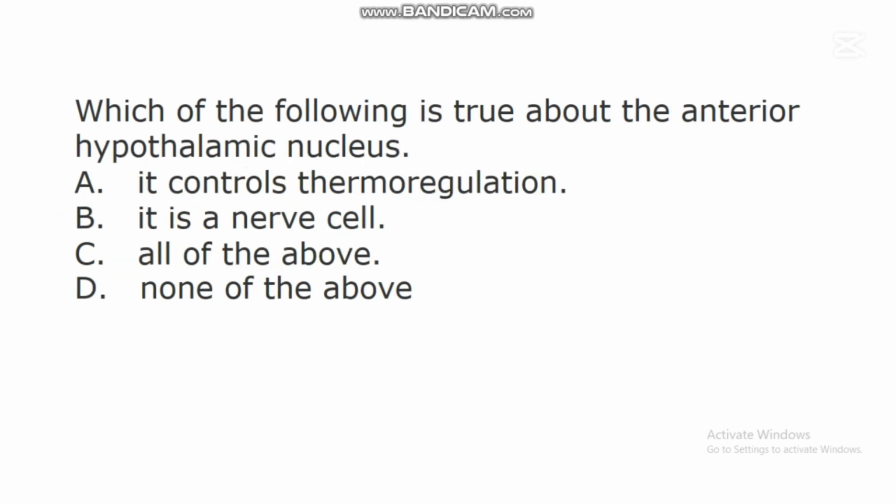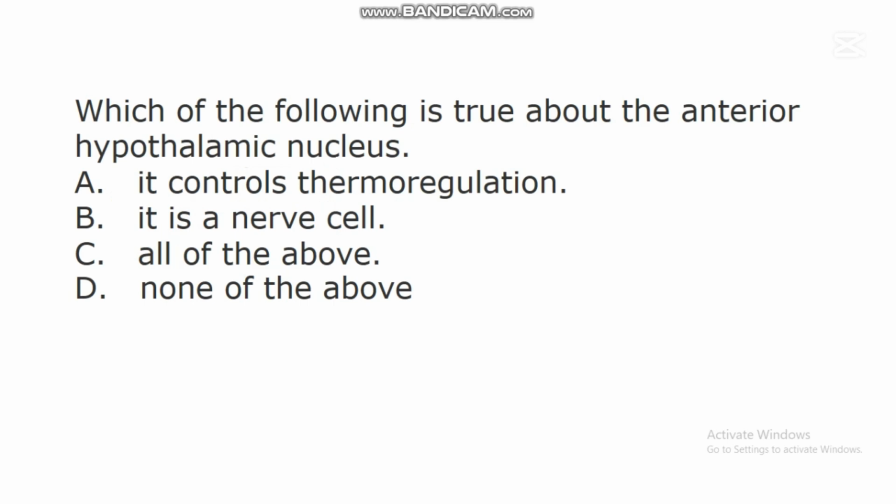The next question says, which of the following is true about the anterior hypothalamic nucleus? A. It controls thermoregulation. B. It is a nerve cell. C. All of the above. D. None of the above.